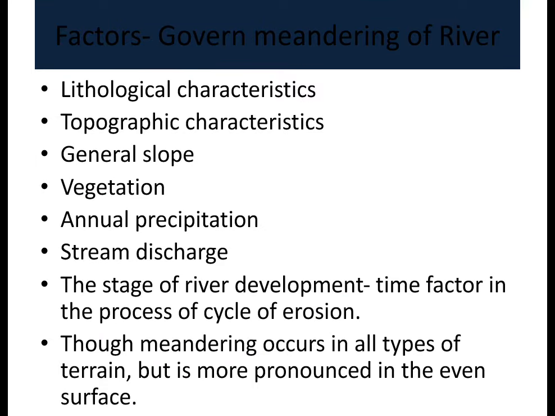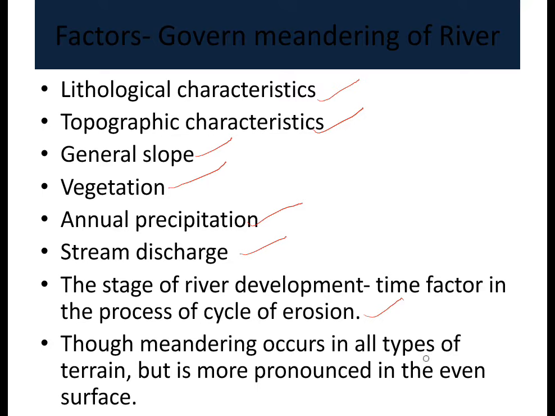So the factors that govern a meandering river are the lithological characteristics, which is the kind of rocks on which the river is flowing, the topographic characteristics, whether it's a plain, plateau or mountainous region, and the general slope, whether it's a gentle slope or a steep slope, the vegetation near the river, and annual precipitation. This annual precipitation determines the water flow and stream discharge, the stage of river development, and the time factor in the cycle of erosion, whether it is in the young stage, mature stage, or old stage.